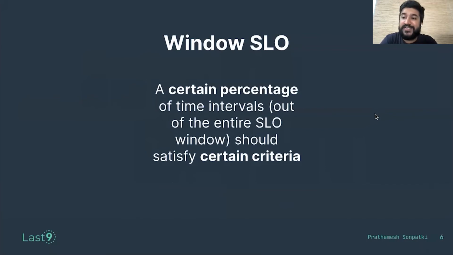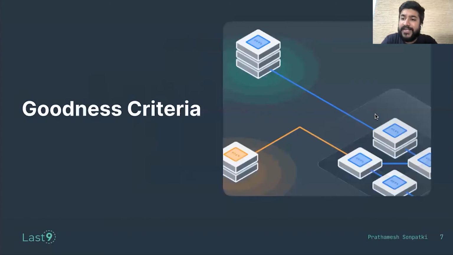And because this goodness criteria is completely in my hands, I can define it for any metric that I want to use in my SLO calculation. While compliance window, target, and length of sub-window can be independently decided, goodness criteria can be unique to the service that I'm operating on. It is defined on the SLI, or the service level indicator. It defines whether the sub-window was good or not.